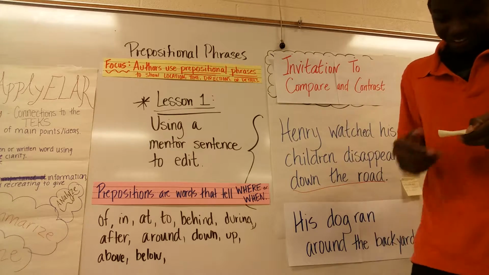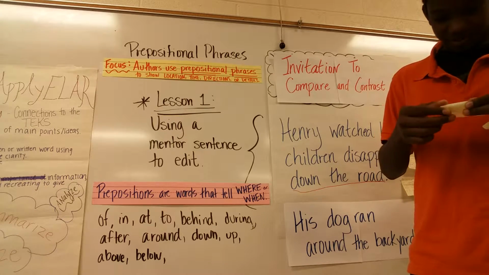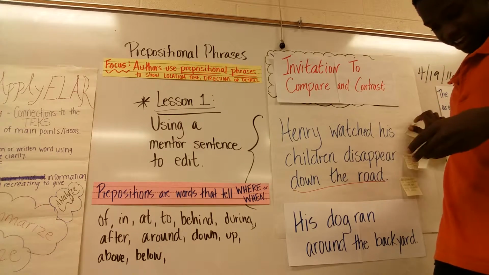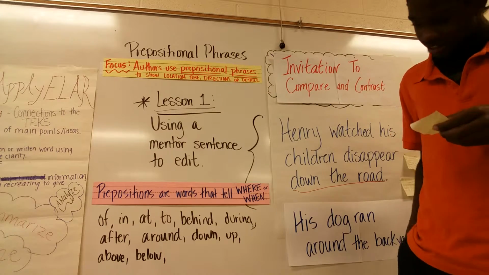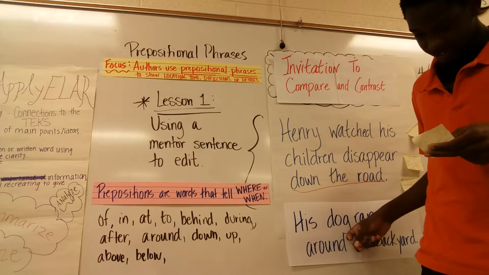The sentences are alike because both of the sentences have preposition words, and the sentences are different because each sentence talks about Henry and he talks about his dog.